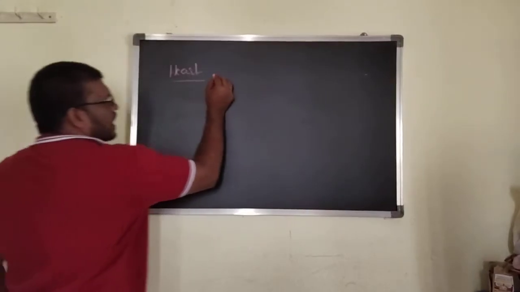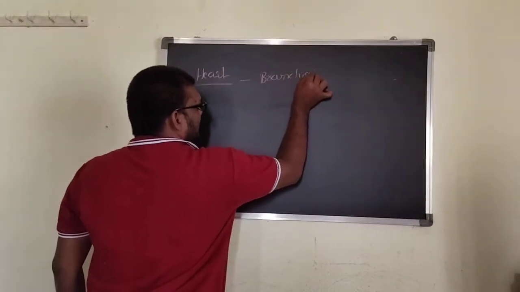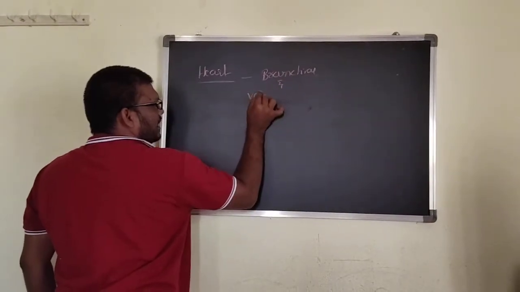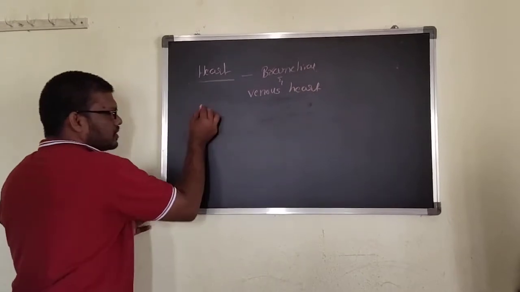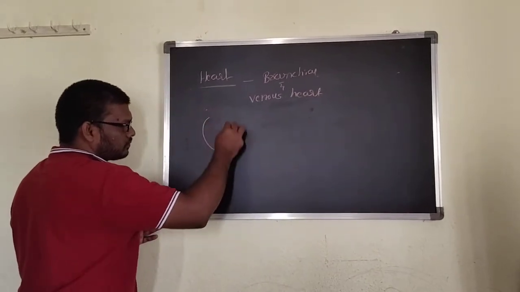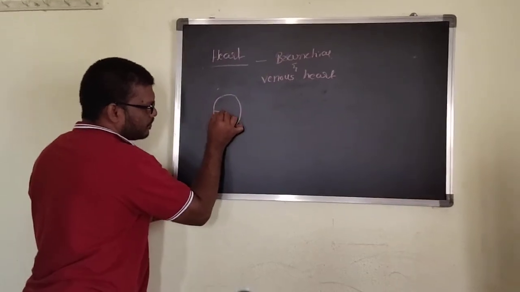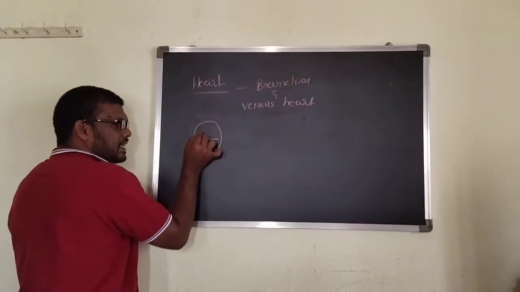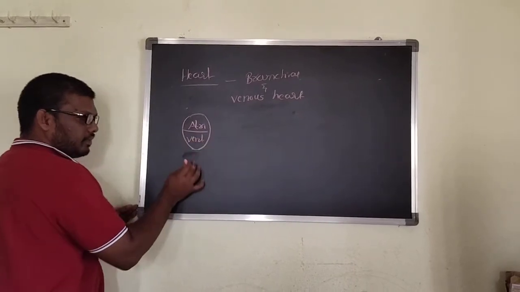In Pisces, the heart is the branchial heart and also a venous heart. Suppose this is the atria, this one is the ventricle.